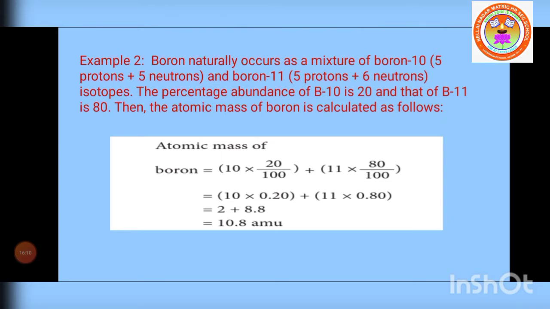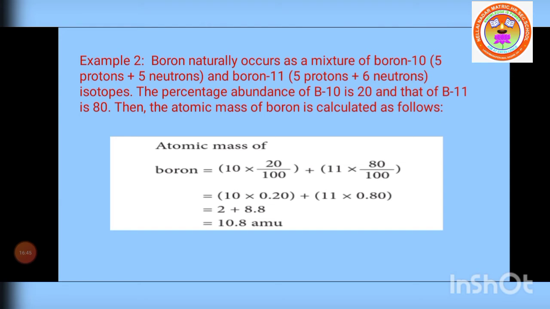Then another example: boron naturally occurs as a mixture of boron 10 and boron 11. How is the mass number 10? Because it contains 5 protons and 5 neutrons, so 5 plus 5 is 10. In the second isotope, there are 5 protons and 6 neutrons, so 5 plus 6 is 11. So we get 2 isotopes of boron, 10 and 11.